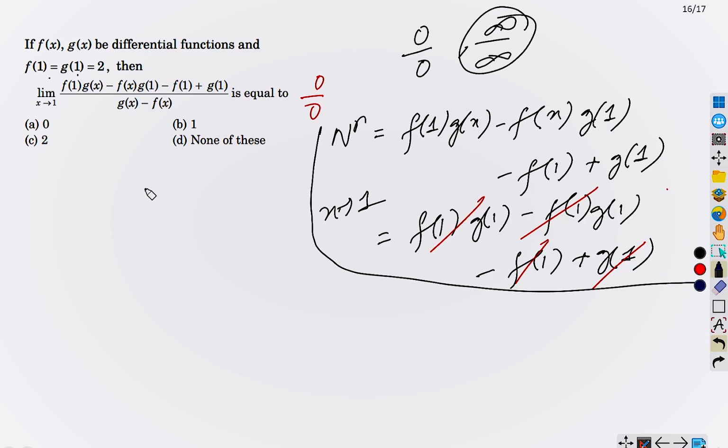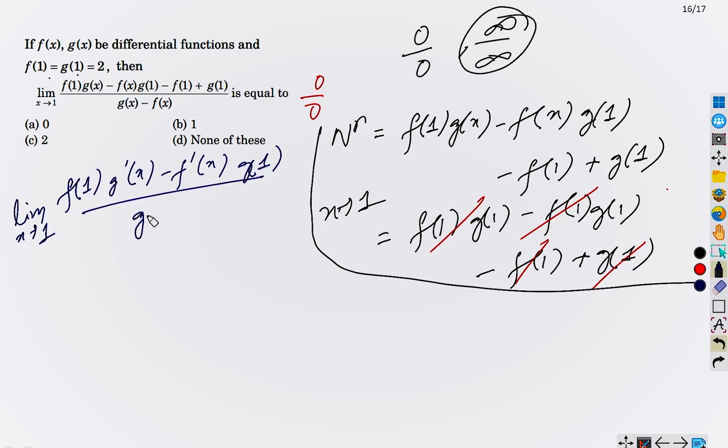Yes. So straightforward. Applying the L'Hopital rule, we have f(1) g dash x minus f dash x g(1), and in the denominator we have g dash x minus f dash x, right? Now if we simplify this, limit x tends to 1, observe that no condition has been given about g dash 1 and f dash 1. So we can safely assume that these are not equal.